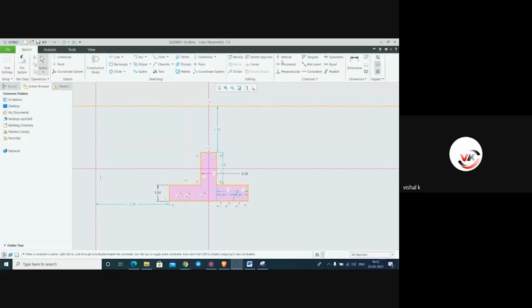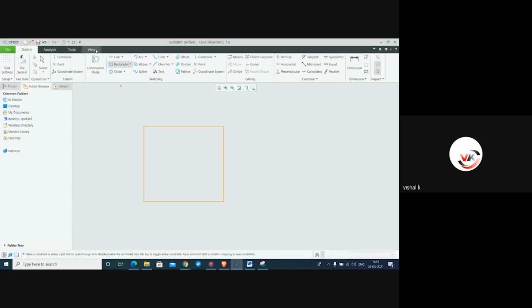Now we'll see these constraints: vertical, horizontal, perpendicular, tangent. I'll delete this. Here we'll make a rectangle, for example, and I will make some lines like this. Now this is a slanted line.